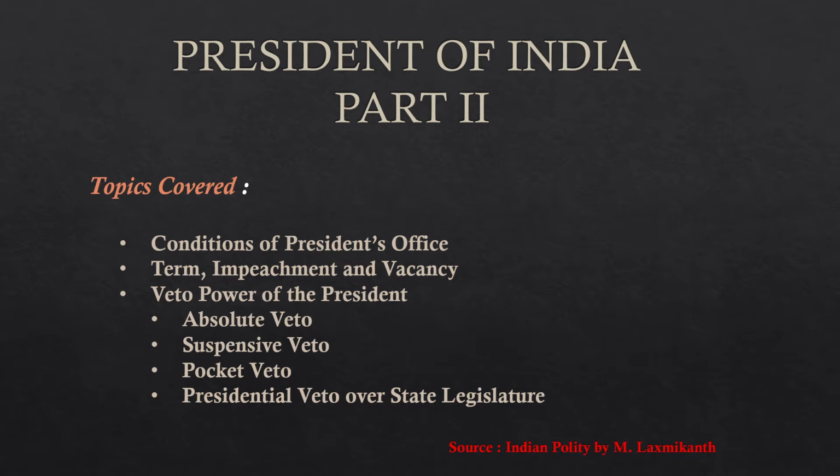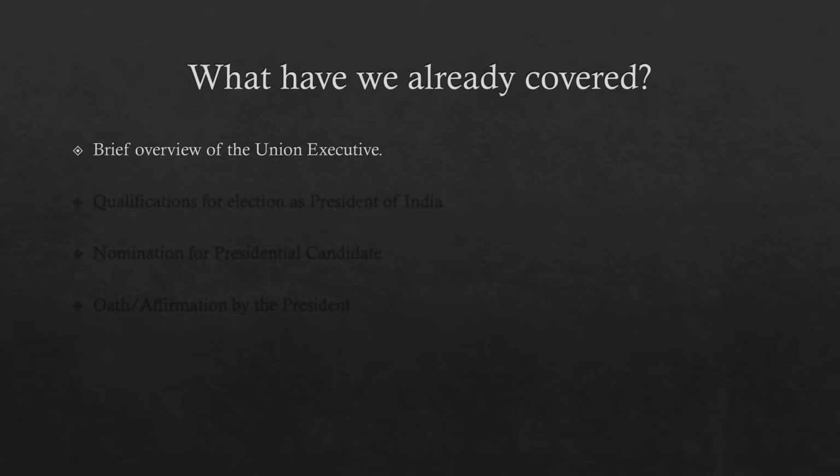So let's start. Before moving on, let's see what we have already covered in the previous video. There we talked about a brief overview of the Union executive. Then we talked about the qualifications for election as the President of India.